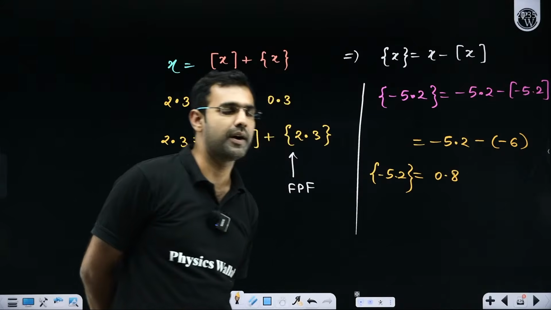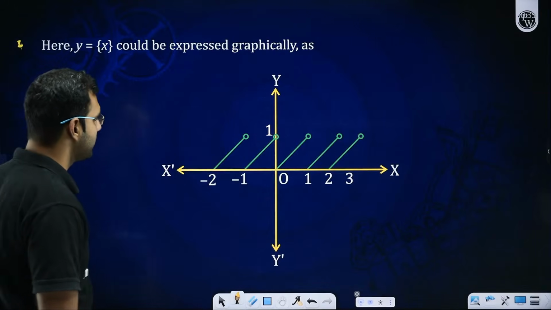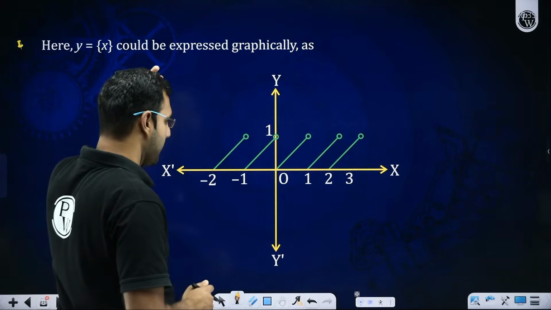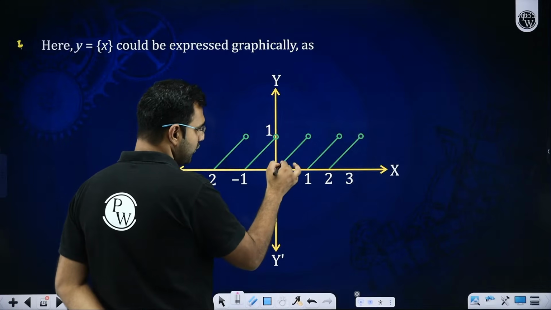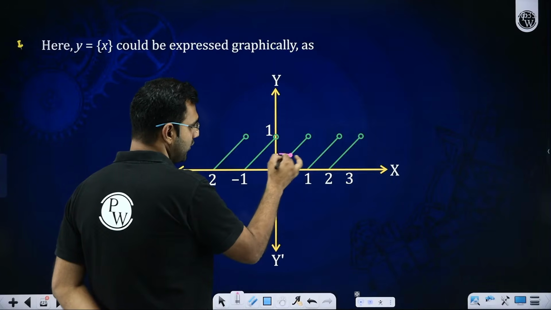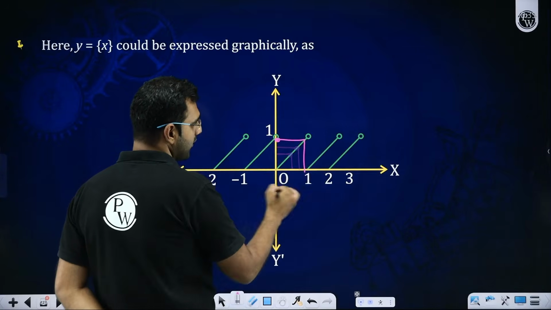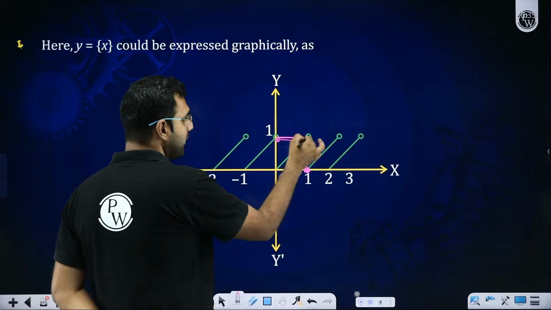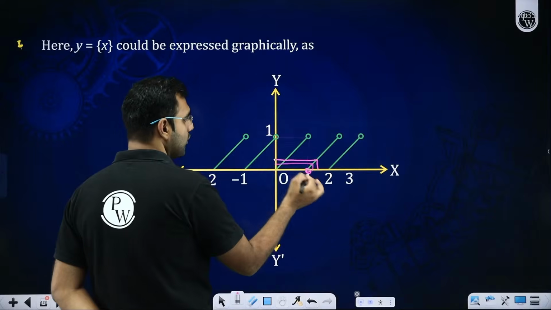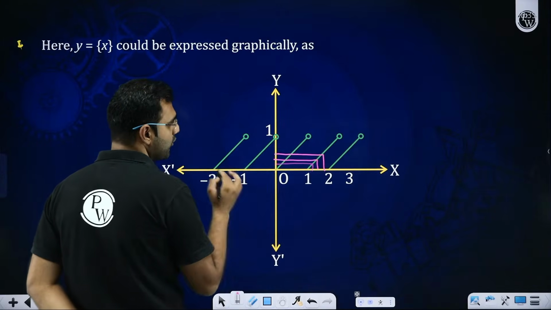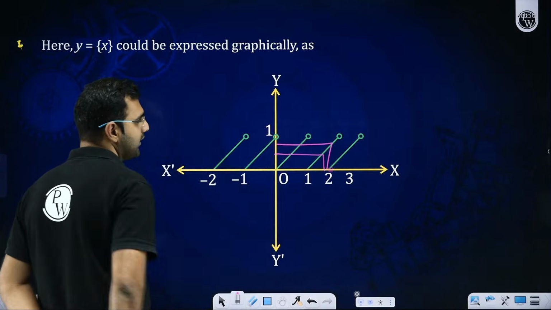How is this fraction part function behaving? I hope you all have noticed one thing very beautifully: however it behaves, it stays between 0 and 1. The fraction part of 0 will be 0, 0.1's fraction part will be 0.1, 0.2's will be 0.2, 0.3's will be 0.3, 0.9's will be 0.9, but the fraction part of 1 will be 0. Fraction part of 1.1 will be 0.1, of 1.2 will be 0.2, of 1.3 will be 0.3, of 1.9 will be 0.9, but the fraction part of 2 will be 0.